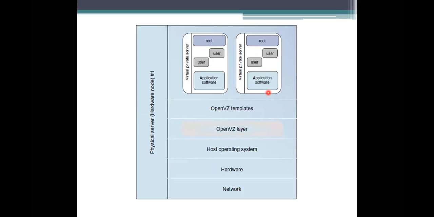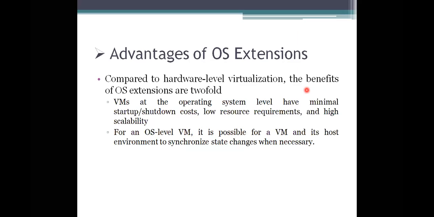So for this, the open virtualization you are taking in this operating system will provide multiple operating system images for you, and also create the virtual machines quickly by using this type of open virtualization layer, including in the host operating system. So when you are trying to access another one, you just take it in the cascading form, and then next you go for choosing this thing. Although we have this type of representation, there will be some advantages and disadvantages also. So first we will see what the advantages of the OS extensions are.